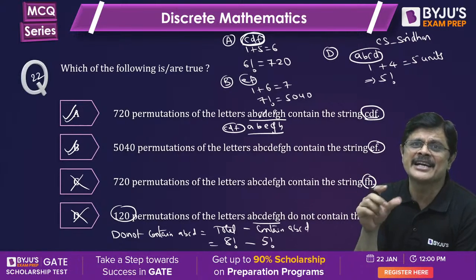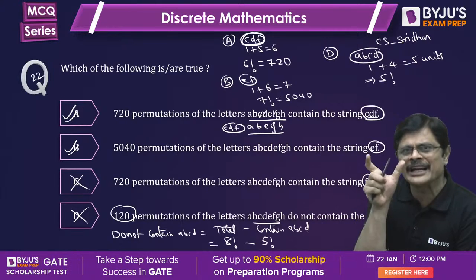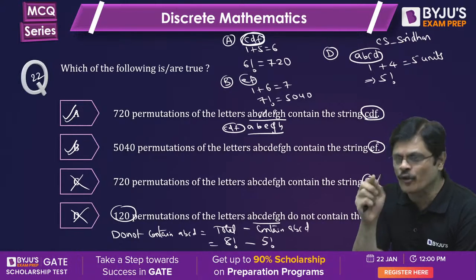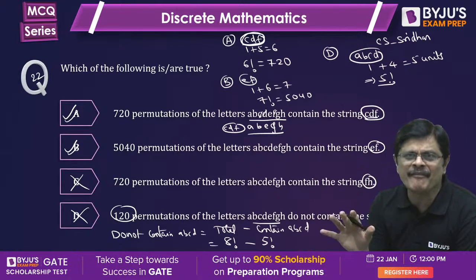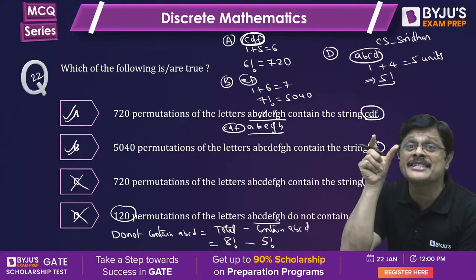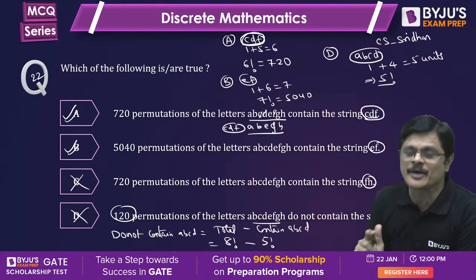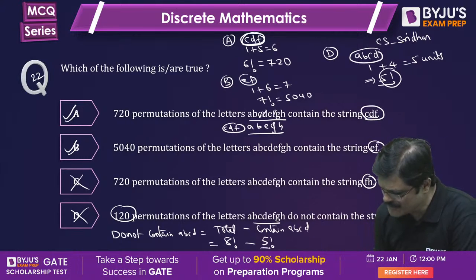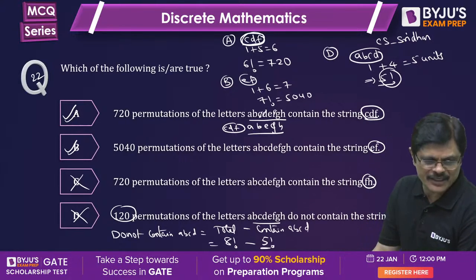You cannot write it as ACBD. You have to write it as ABCD, that is the given order only. So, for each of these 5 factorial ways, ABCD can be arranged only in one way, because you want ABCD as a string. So, only one possibility. That's why you get this 5 factorial.